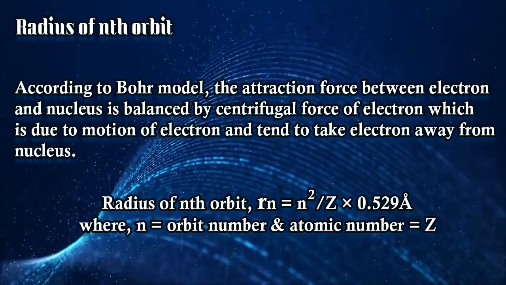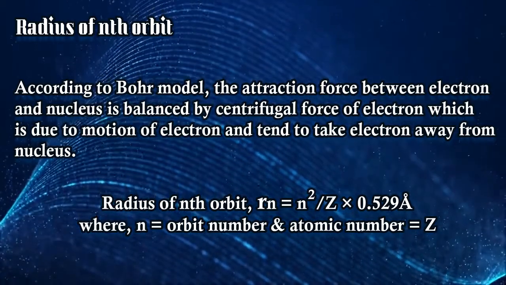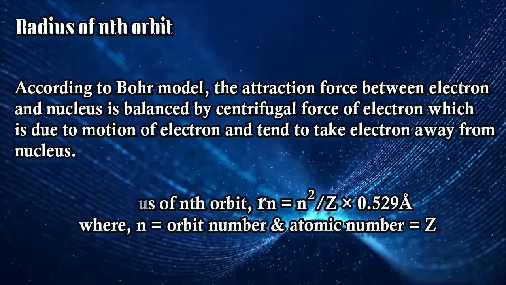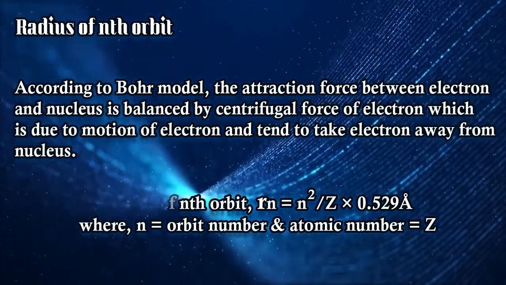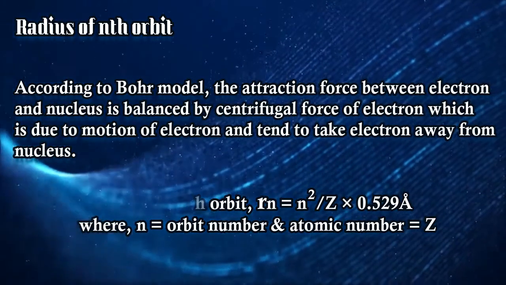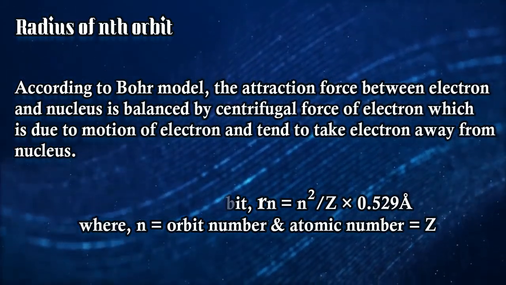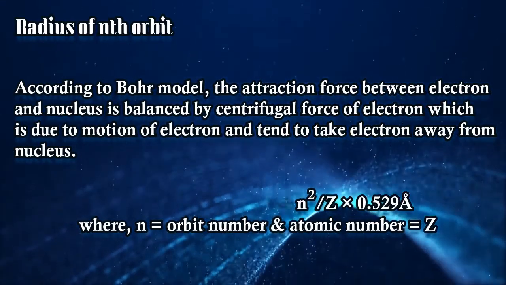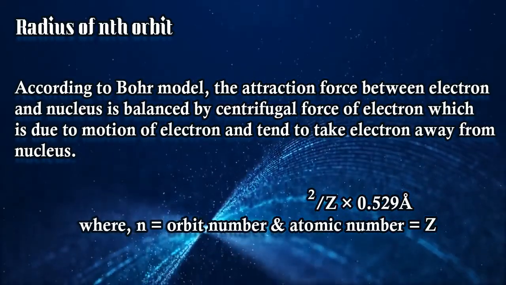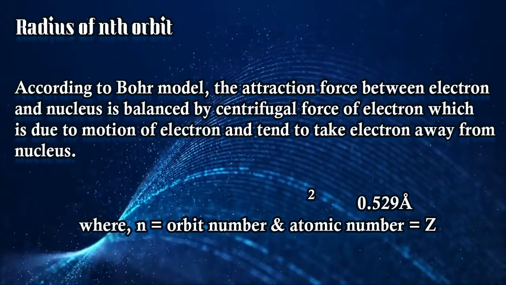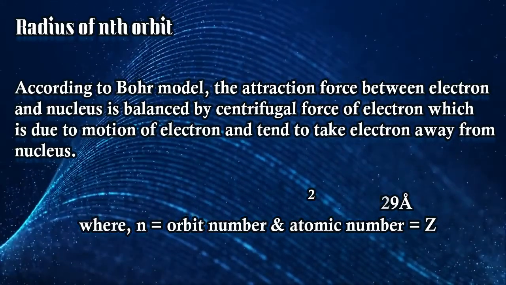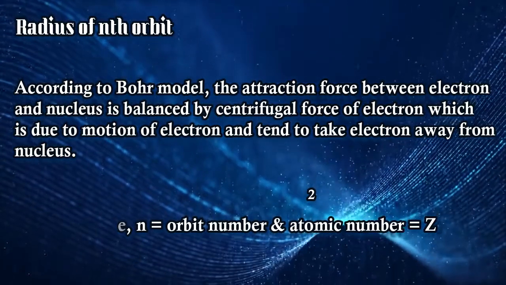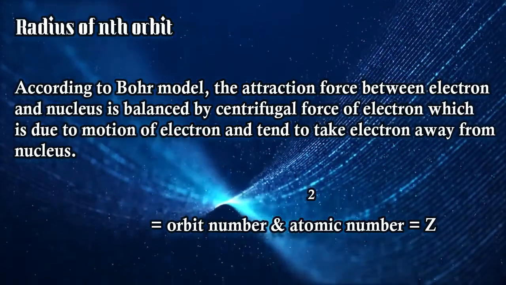Okay, what are we going to get? The radius of this particular orbit, if you have calculated, I know the result, right? You take a few seconds and calculate it out. Again I am saying R3 will be equal to 3 square, means 9, divided by Z, the atomic number for hydrogen, which is 1, so it is 9 by 1, into 0.529 angstrom. You can write 52.9 picometer also if you want, right? So what is the result coming? Please check it out. The result is 4.761 angstrom, right? Now 4.761 angstrom is the radius of the third Bohr orbit of hydrogen, or hydrogen-like species, we can say.